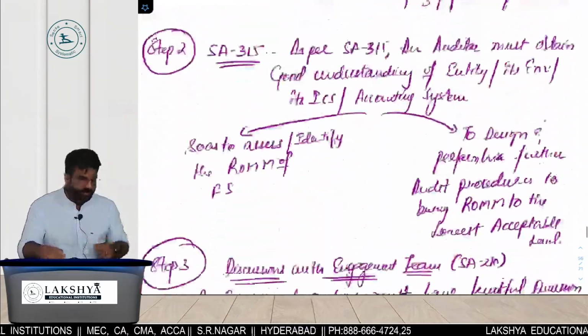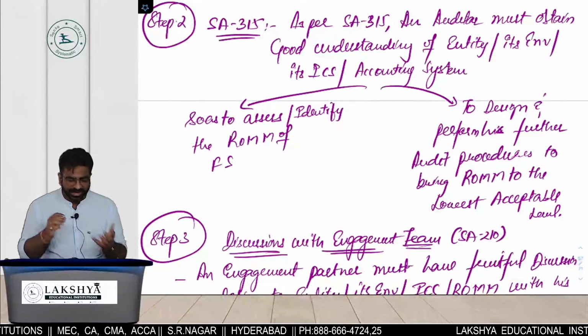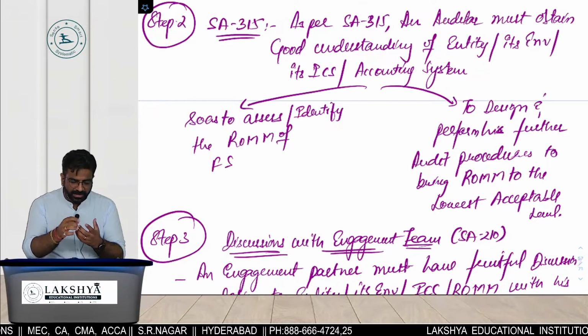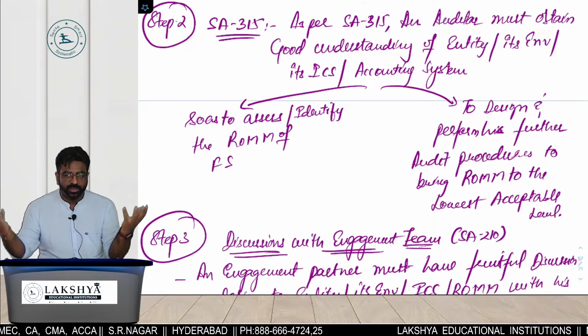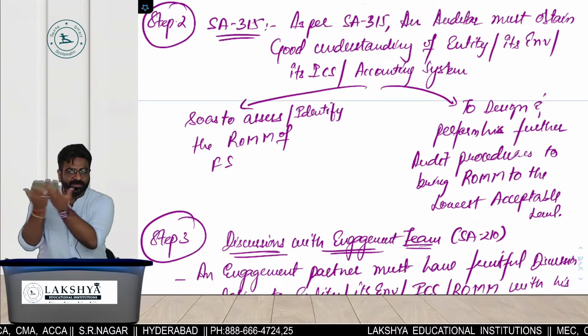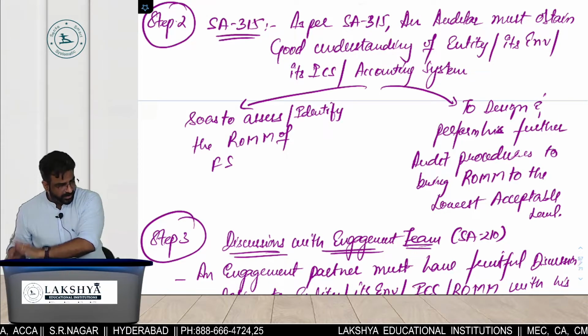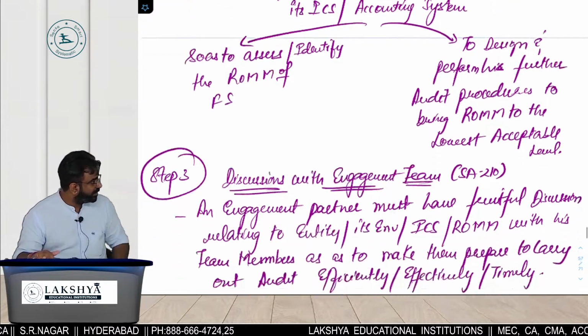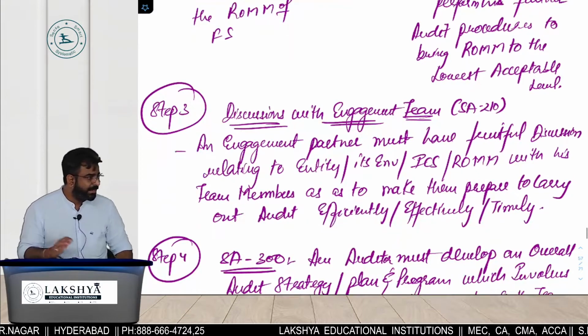फिर मैंने step 2 किया. Step number 2 में क्या? 315, I understood bank, environment, internal and accounting system to have the ROMM knowledge and to decide my FAP to bring the ROMM to the lowest acceptable level. फिर मैंने 300 discussion with which team? Engagement team.